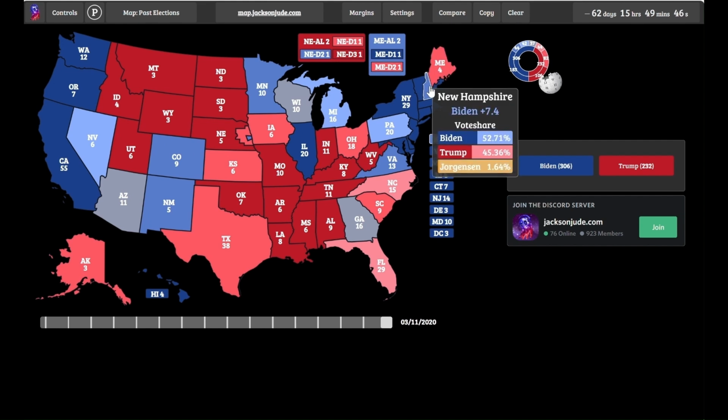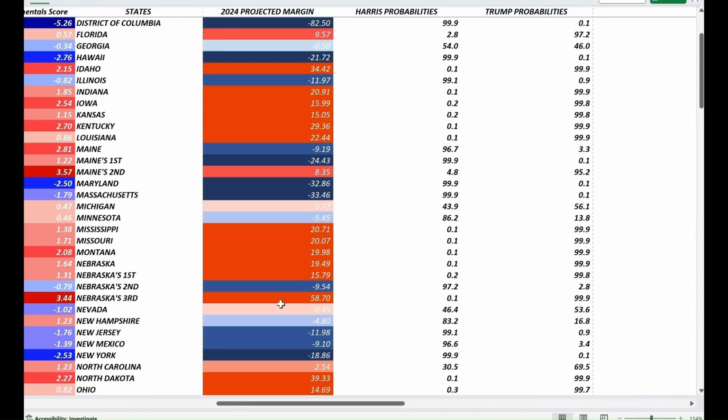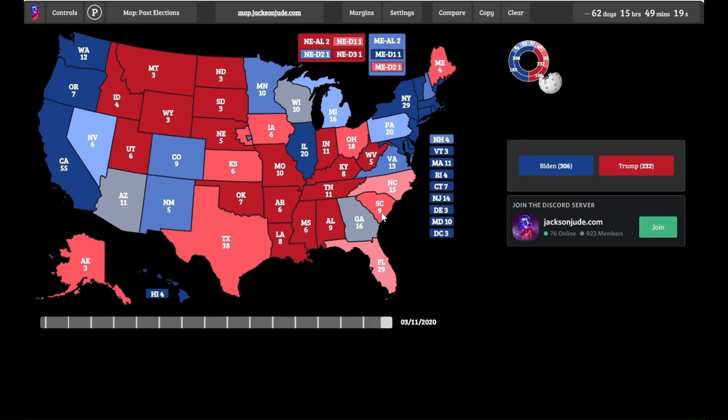But again, in the national environment, that is going to shift a little bit to the right this year, with Harris expected to win by 1.2%. That is actually 3.4% less than what Joe Biden did. We expect this state to be closer, but again, we expect Kamala Harris to win the state of New Hampshire by around 5 points, as you can see. And again, if Trump were to win New Hampshire, I believe that he would heavily win the state, maybe in a landslide, because New Hampshire is clearly to the left of other swing states.